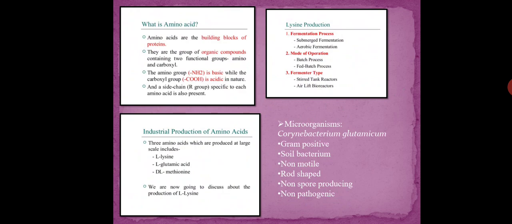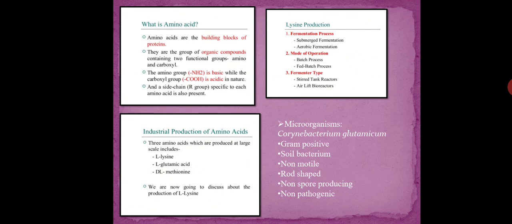Then this protein may be in the form of primary structure, secondary structure, or tertiary structure, depending. So those are the building blocks. They consist of the amino group and carboxyl group. The amino group is basic in nature, while the carboxyl group is acidic in nature, as we have shown in the general structure of amino acid, and this R group is specific to each amino acid.